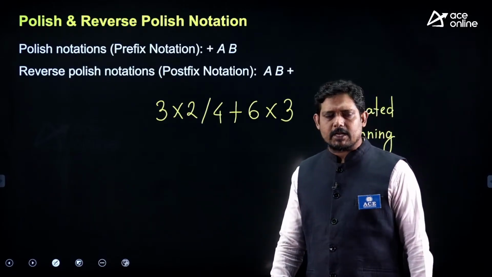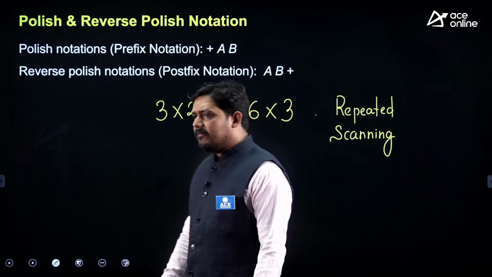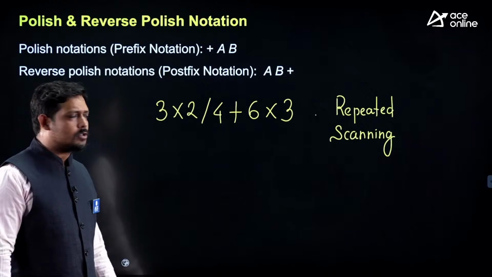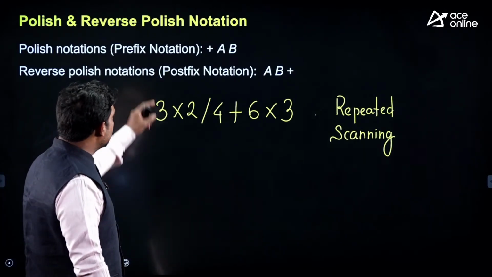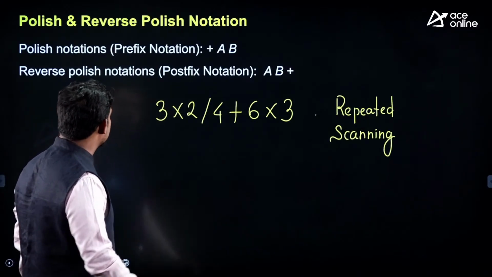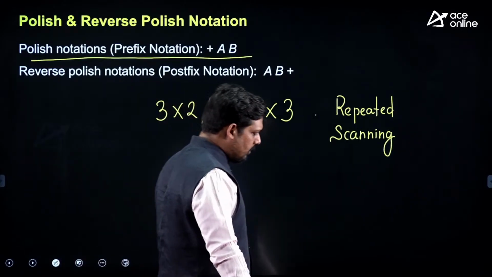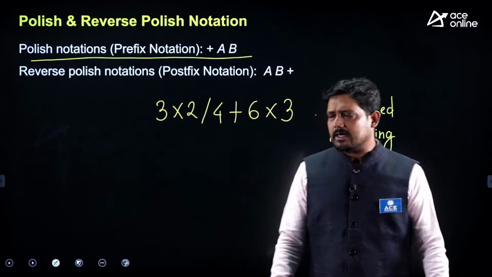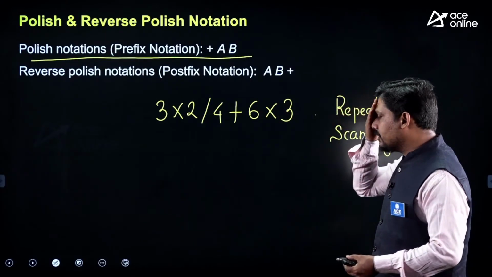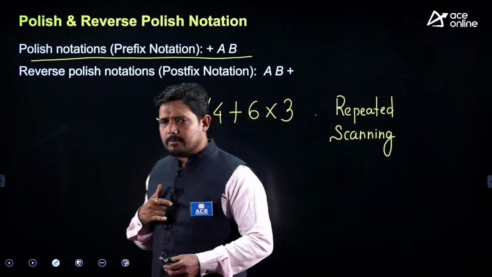Repeated scanning is required. So for that reason, we need to repetitively scan it to find out who is first, who is second. It has been observed that to avoid the repeated scanning, two notations are used. Remember the names: Polish notation, that is the prefix form, and reverse Polish notation, that is the postfix form. These two things are derived.